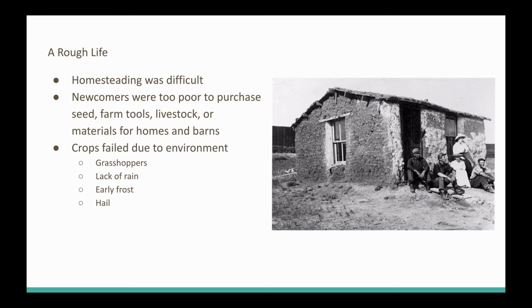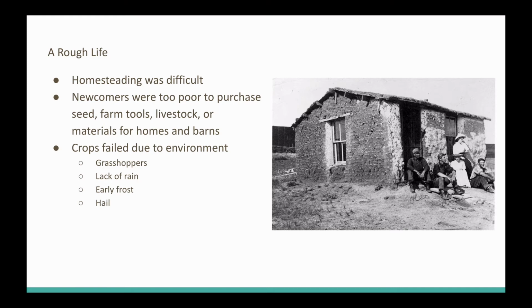It was very difficult. First of all, the people coming out were poor, so they couldn't afford farm tools. They couldn't afford livestock. They couldn't afford seed for their crops. They couldn't afford the materials for their homes and their barns. And many of the crops ended up failing because of the harsh prairie environment that existed at the time, which consisted of grasshoppers, little rain, and periods of drought.